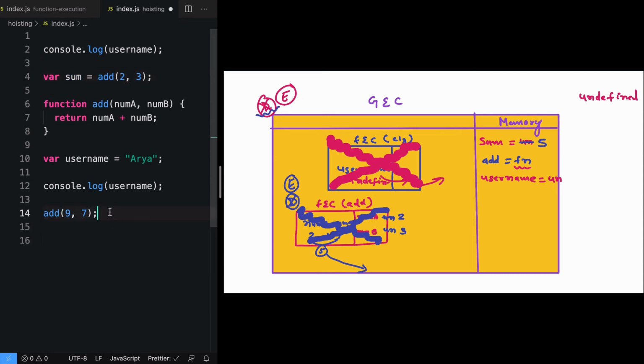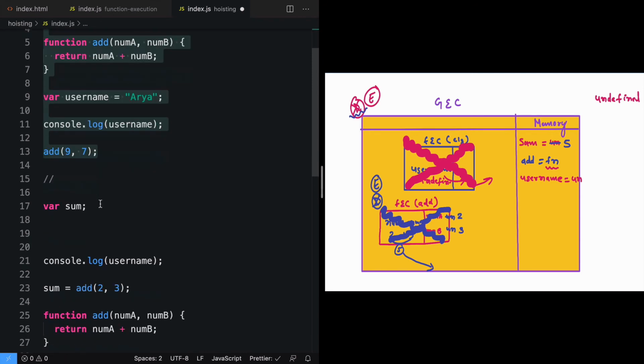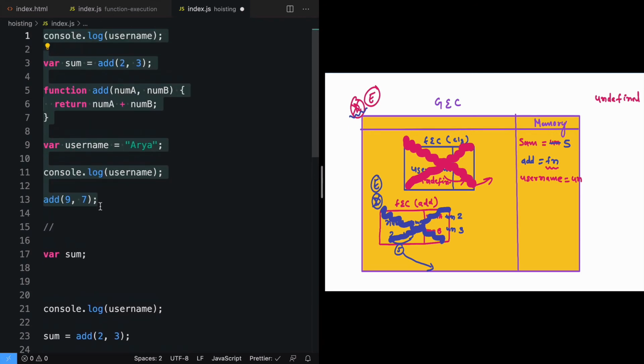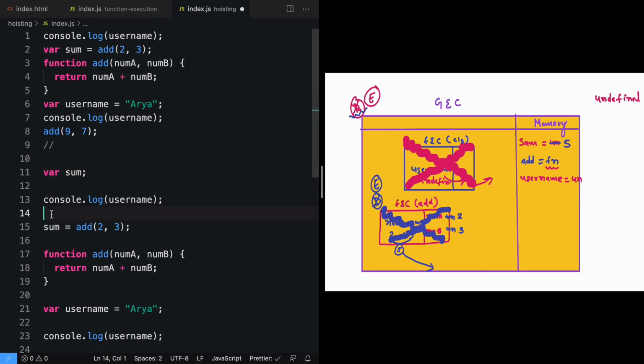So if you just try to understand how the JavaScript engine perceives this code, I'll just write it right here. So here we see that this is the code that we have, but the JavaScript engine will perceive it in a bit different way. That is, the variable declaration of sum will move on top, and here we will just have sum is equal to add.